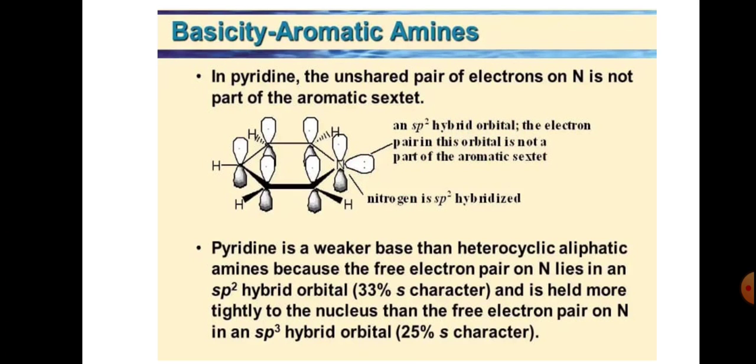And pyridine is a weaker base than heterocyclic aliphatic amines because the free electron pair on nitrogen lies in an sp2 hybrid orbital that has 33% s character and is held more tightly to the nucleus than the free electron pair on nitrogen in an sp3 hybridized orbital, that has 25% s character.